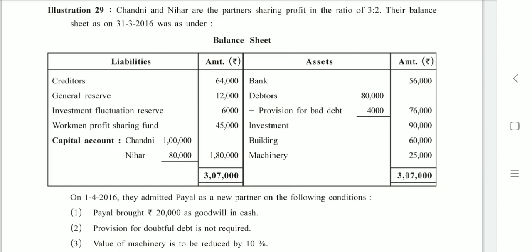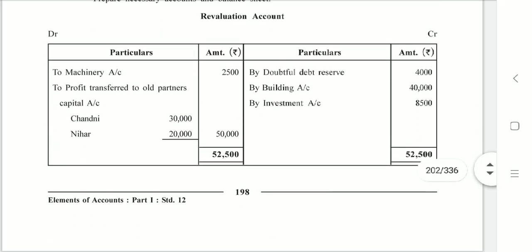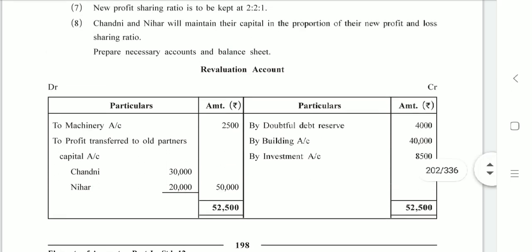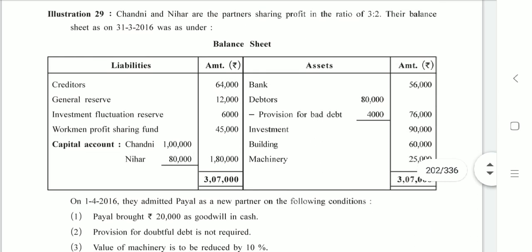We have obtained a sacrificing ratio, and now the step is about balancing these accounts, which we are going to continue in next session. Okay, so please practice this sum for today. जितना हमने सीखा है उतना आप प्रैक्टिस कीजिए, and we'll finish this sum in the next session. Okay.